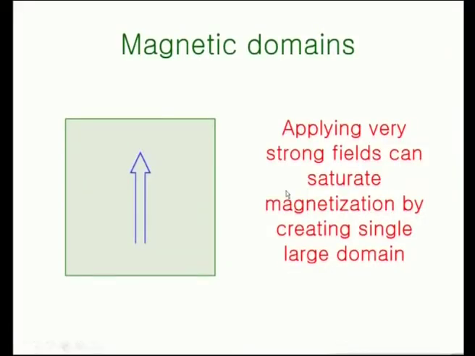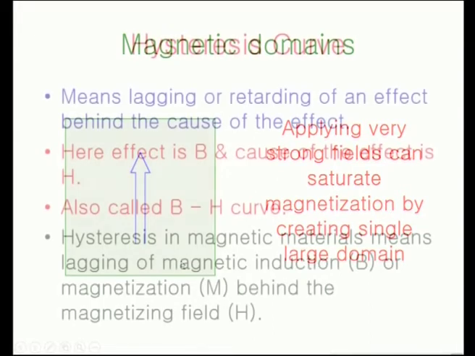And so, if you apply a strong field, then it can saturate magnetization by alignment of all the domains directions along the same direction or along the applied field direction, and we get a single large domain with single direction of magnetic field.